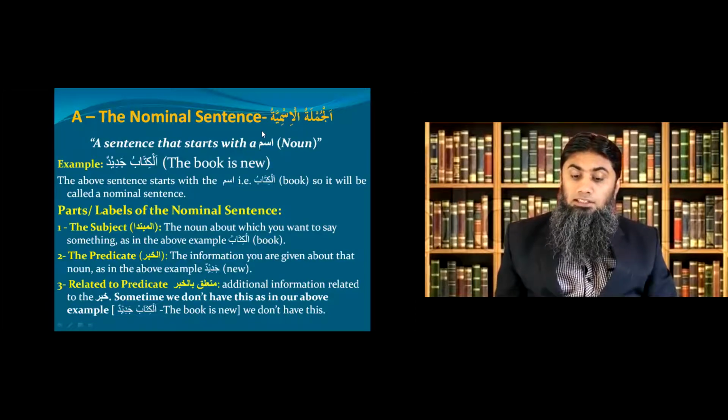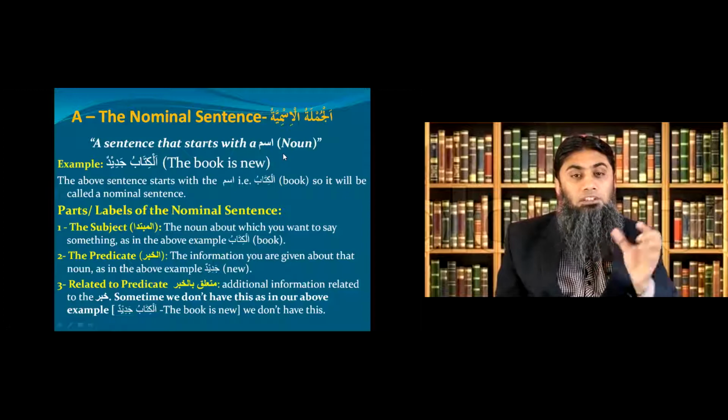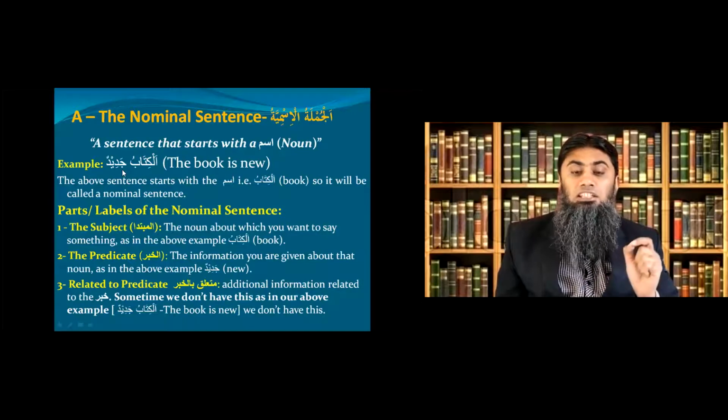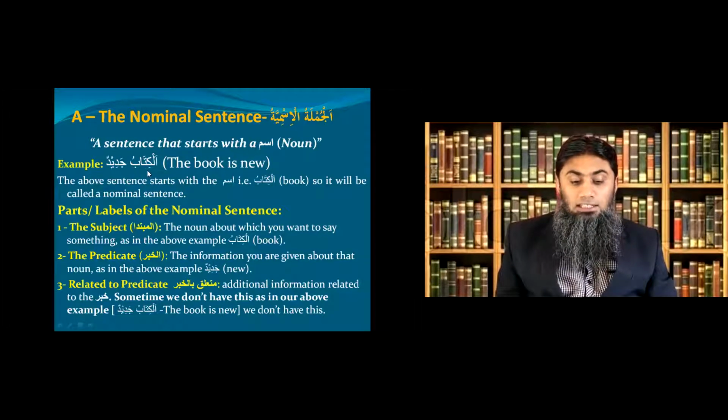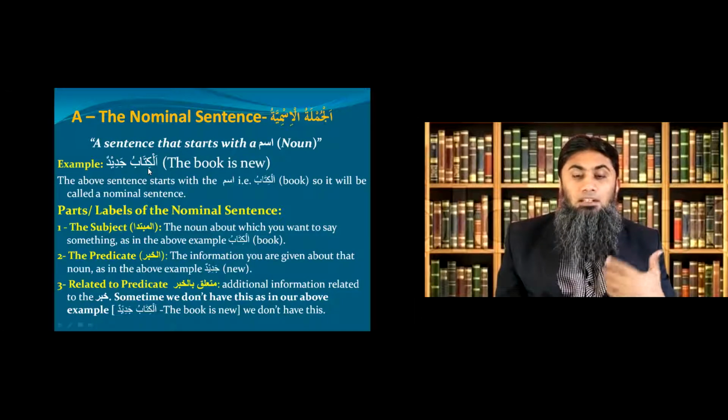So, the nominal sentence or jumlatul ismiya is a sentence that starts with the ism. Very simple. If your sentence is starting with ism, it is called jumlatul ismiya or nominal sentence. Example, al-kitabu jadidun. As you can see, al-kitabu is the word which is starting your sentence, and because al-kitabu is ism, that's why this will be called al-jumlatul ismiya. Why? Because the sentence is starting with al-kitab, ism.